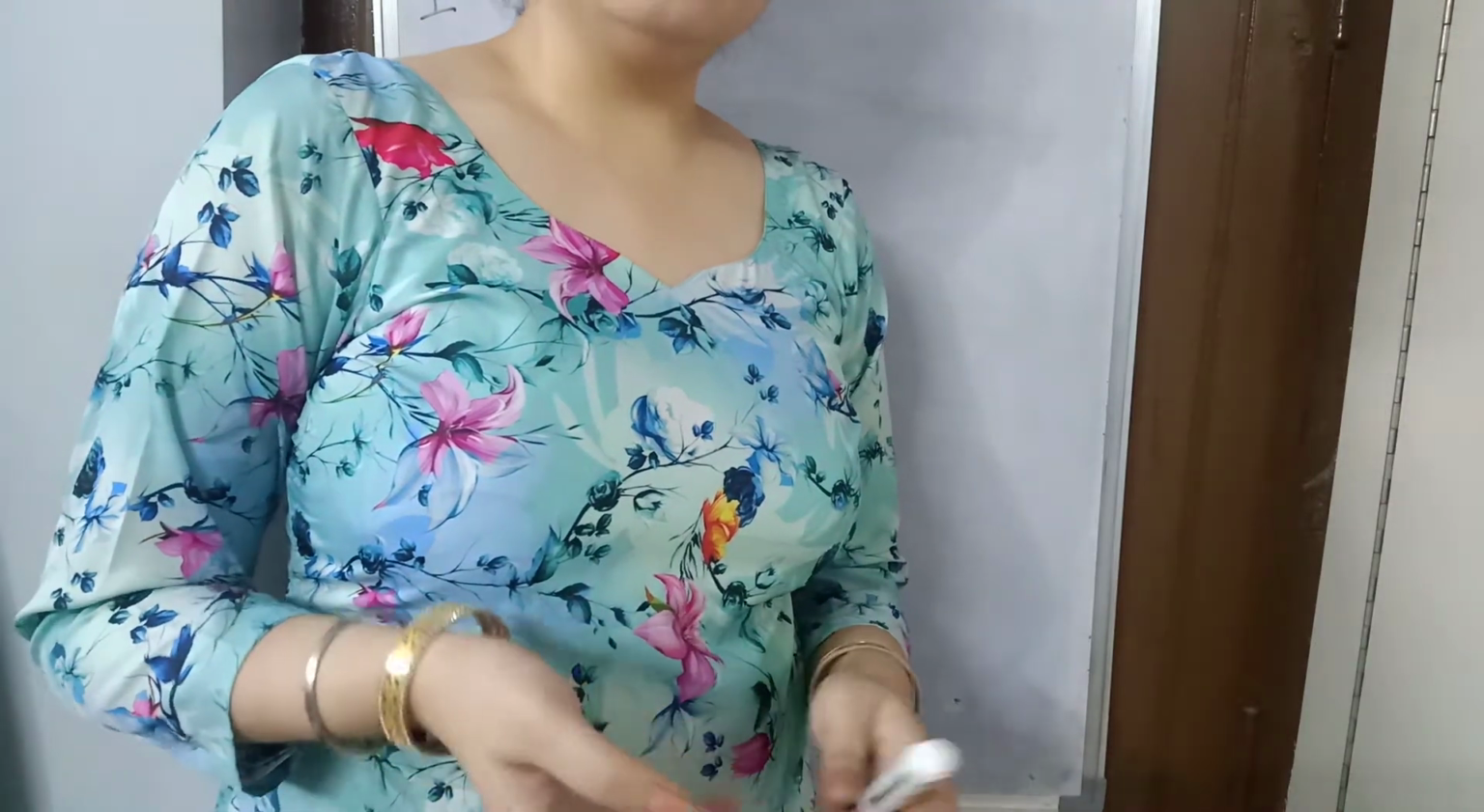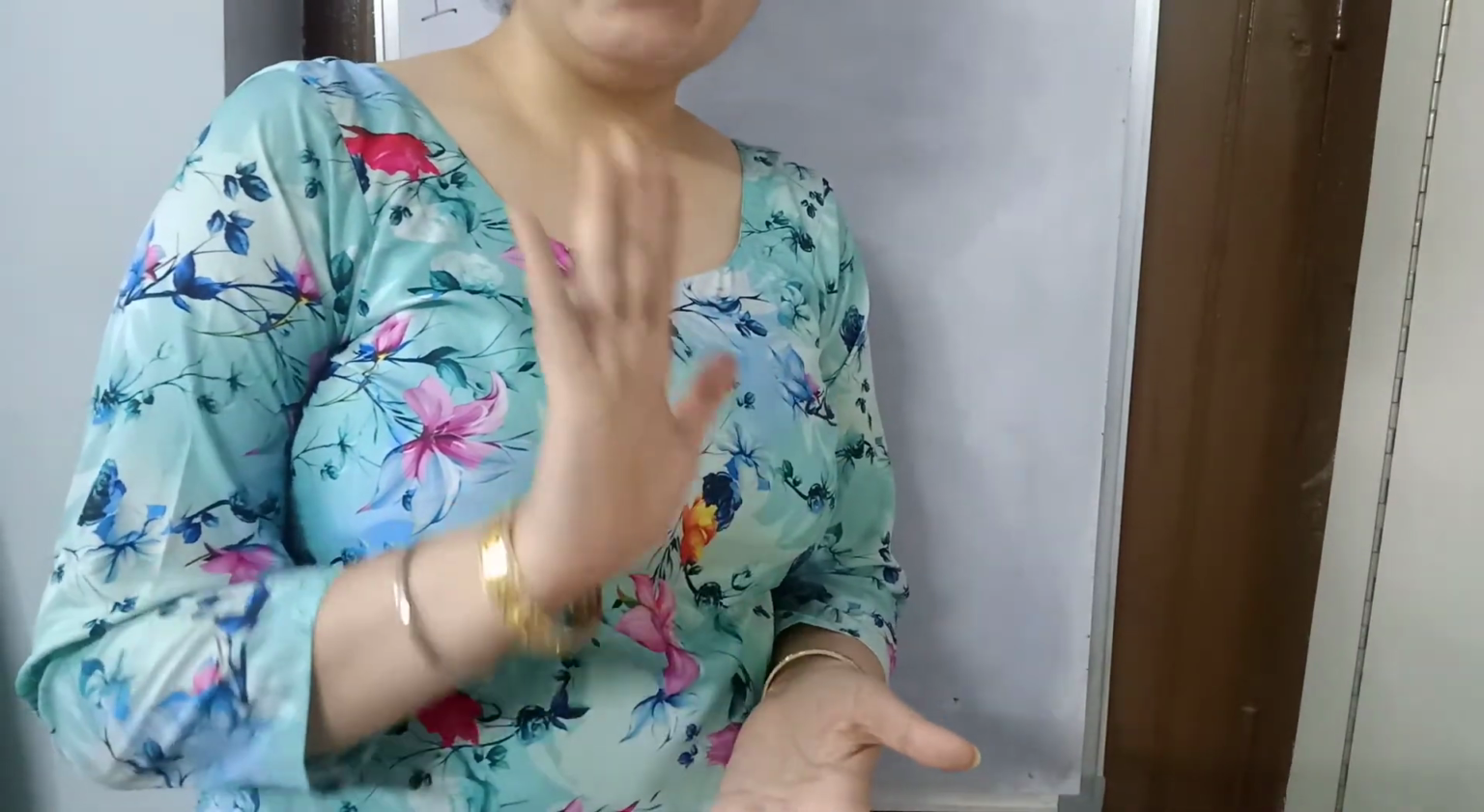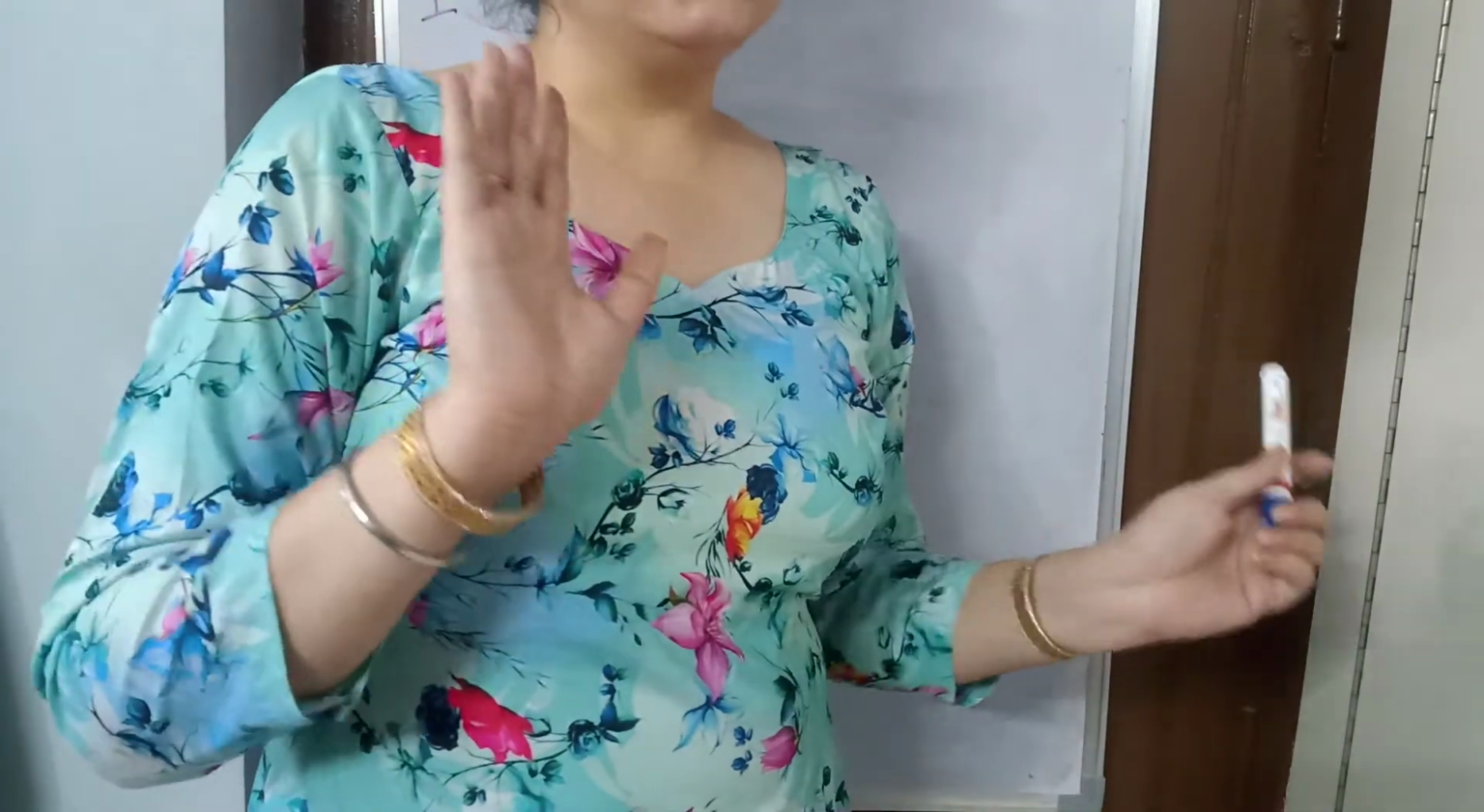That means if granddaughter is 5 years old, then grandfather will be 10 times of granddaughter. That is 5 into 10 is 50 years old.